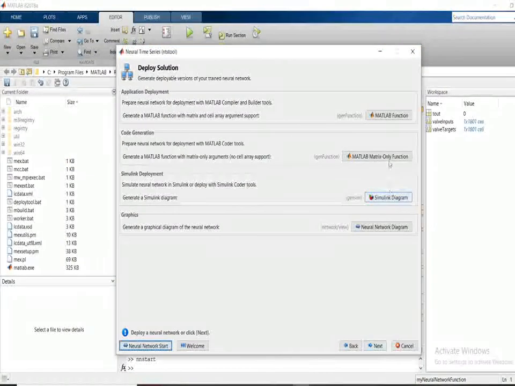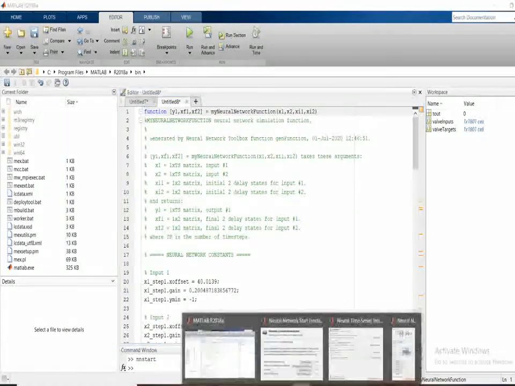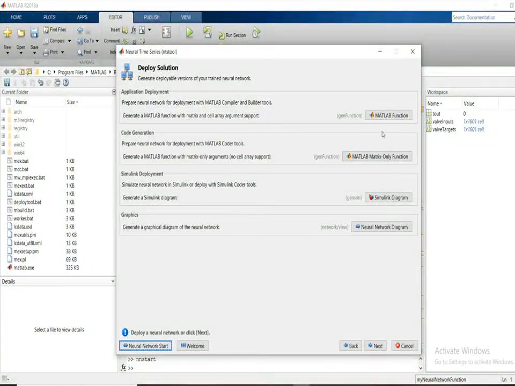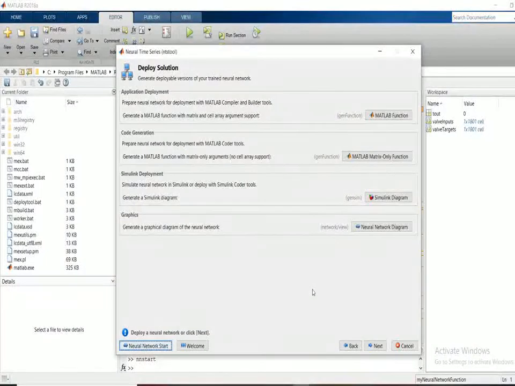And again you move to code generation, MATLAB matrix only function. Here only the matrix only function will be generated at the editor window. You may ask, what is the difference between this code generation and MATLAB matrix function? Here in application deployment, MATLAB function, there is only delay function will be there, but in MATLAB matrix function, the overall function which is taking into algorithm is present in the editor window. You can check it and cross verify, and go for Simulink deployment.